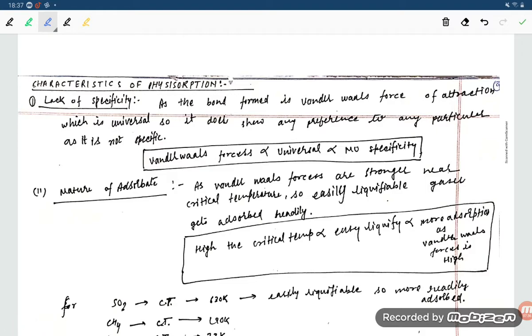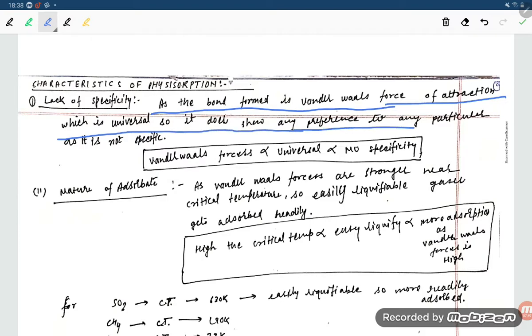Characteristics of physisorption: when you talk about the characteristics of physisorption, student, how can you understand them? First, lack of specificity, as the bond formation is by van der Waals force of attraction which is universal, so it does not show any preference to any particular adsorbate. Okay, so van der Waals force is universal, so no specificity.